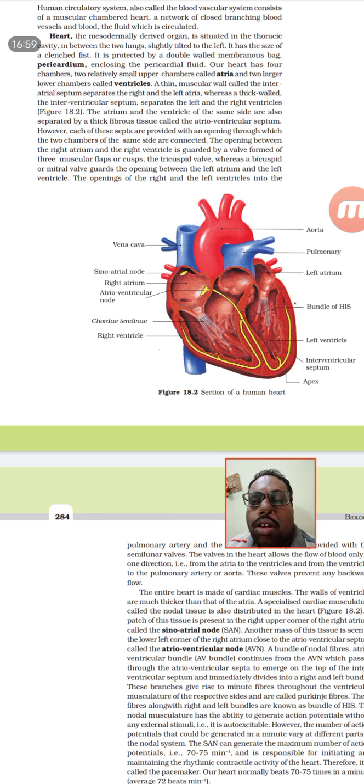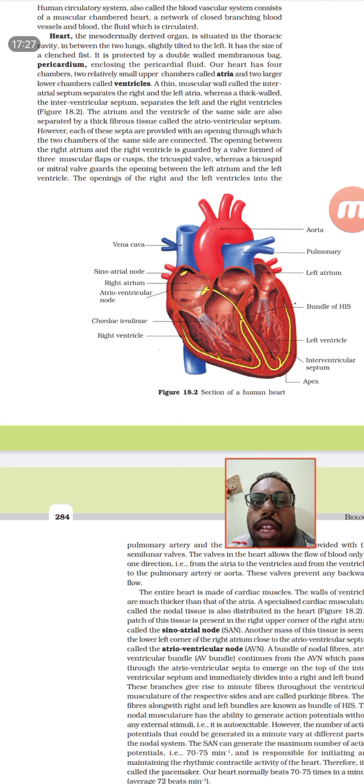The opening and closing of these valves produces the heart sound. The muscular cusp between the left atrium and the left ventricle is known as the bicuspid valve, and between the right atrium and the right ventricle it is known as the tricuspid valve.